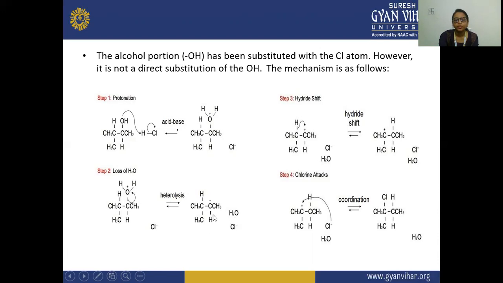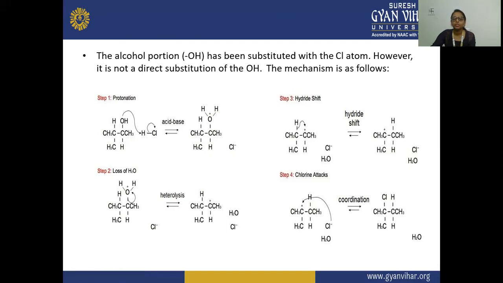You can see here that this carbon will get the positive charge on it. This carbon is having the positive charge. So here the carbon gets the positive charge, and this is the formation of the carbocation, because the carbon is having the positive charge on it.